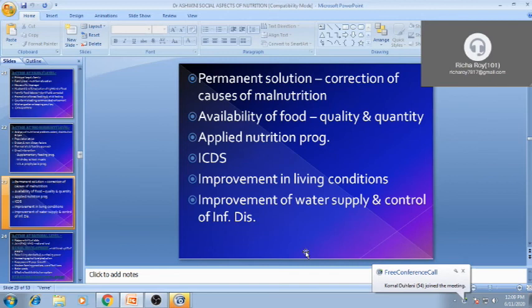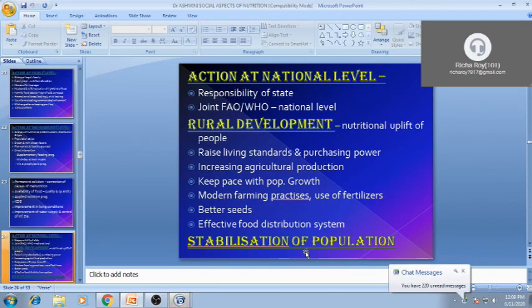These programs are also there: improving all living conditions, living standards, and the socio-economic status of the family. This is the very long term goal, improving the living condition and social status of the family. But we can set that in a stepwise manner; after 20 to 30 years it can be possible. Improvement of water supply and infection control program, we will work on that.